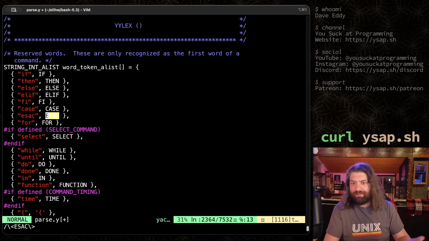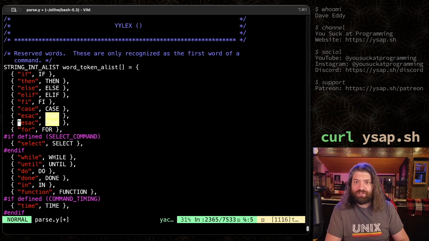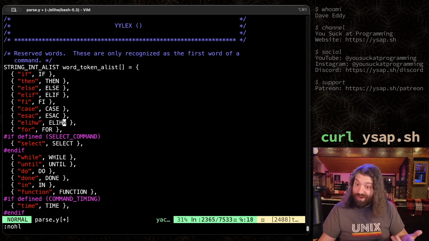Let's go ahead and add a new one. Let's grab this one, duplicate it, and change this to ELIHW. And change this to all caps, ELIHW. There we go. Now we have a new token for bash to recognize. It doesn't do anything yet, but we're getting there. We're iterating one thing at a time.